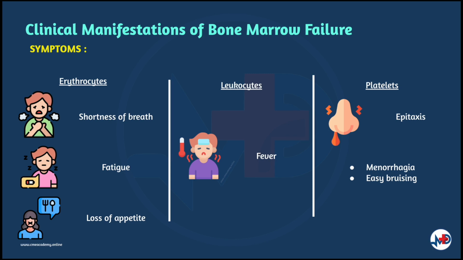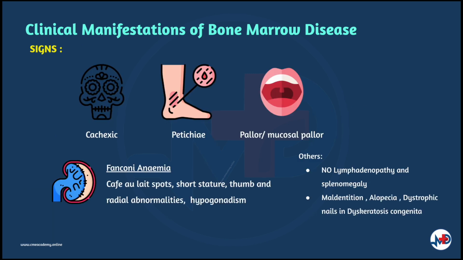Symptoms that are caused by low platelets are easy bruising, menorrhagia in adolescents and grown women, as well as epistaxis. The important signs that we notice when performing physical exam on patients with bone marrow failure include pallor and cachexia. Patients usually do not have lymphadenopathy or splenomegaly. Signs that indicate platelet deficiency such as petechiae and anemic signs such as mucosal pallor may be noticed.